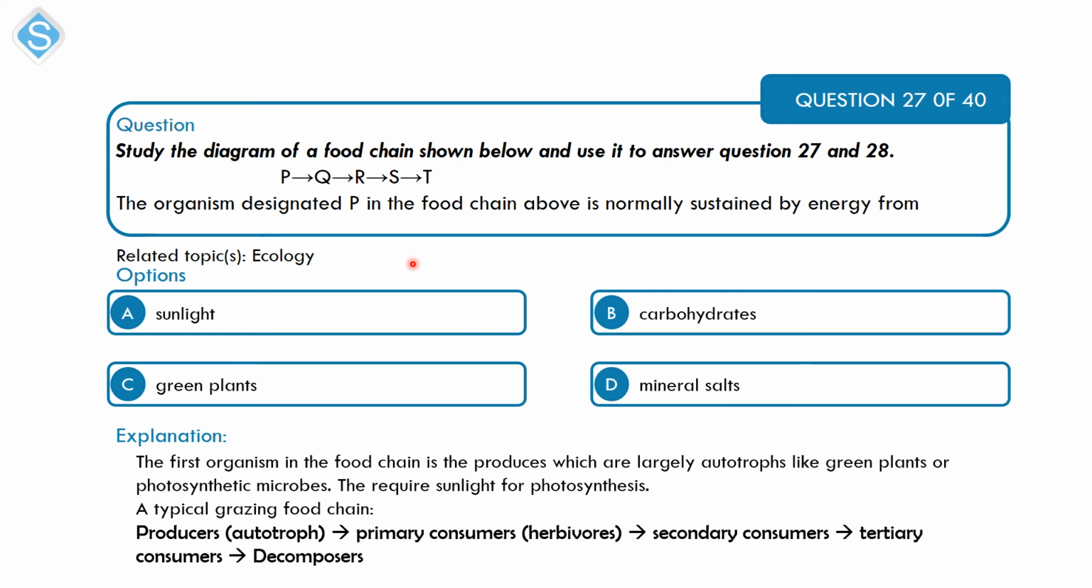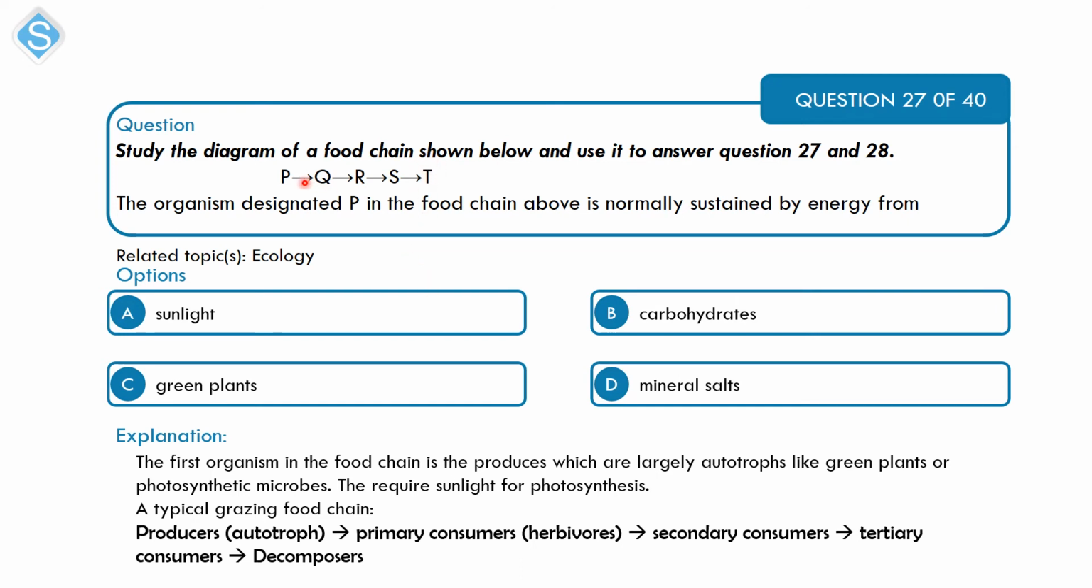Alright, so the food chain usually starts with the producer, which are autotrophs. They are usually green plants that are able to manufacture their food. Then you have the primary consumer, which are usually herbivores that feed on this. Then you have the secondary consumer that feed on this, and then you have the tertiary consumer that feed on the secondary consumer. And then this T here will usually be the decomposer, those ones that feed on the leftover.